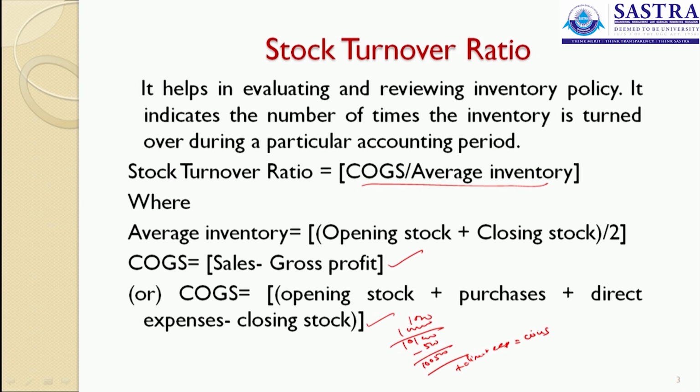Now, average inventory is opening stock plus closing stock divided by 2. So, stock turnover ratio is equal to cost of goods sold divided by average inventory. If in a problem average inventory is not given, we can take the closing inventory as the denominator. Now, what does this ratio mean? It means the number of times the inventory is turned over during a particular accounting period. How many times the stock is converted into cash?